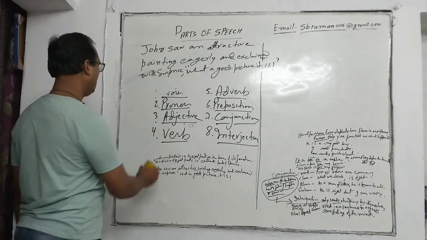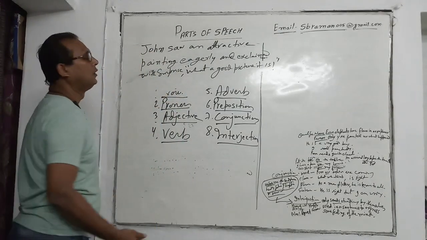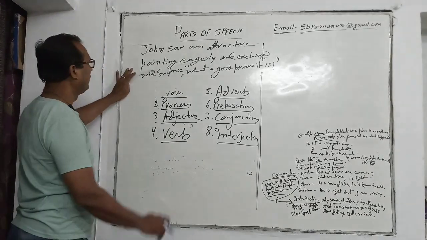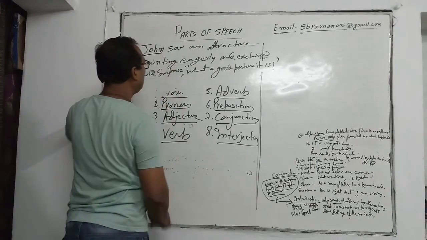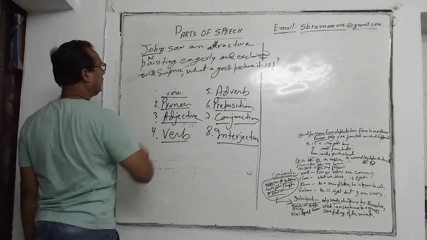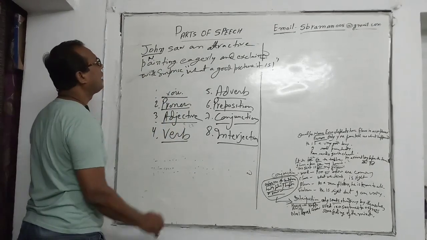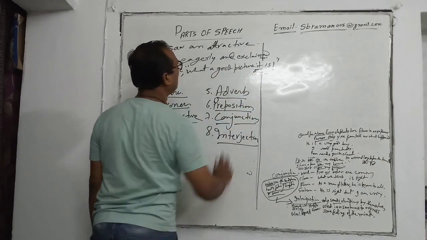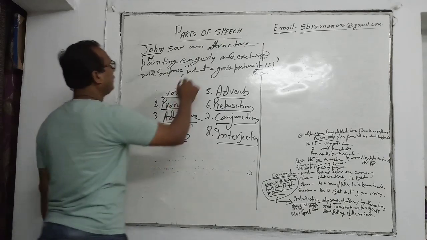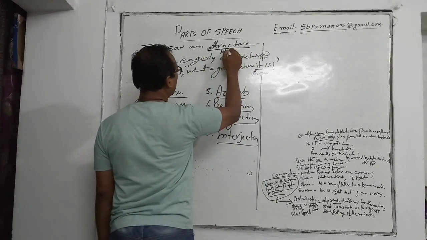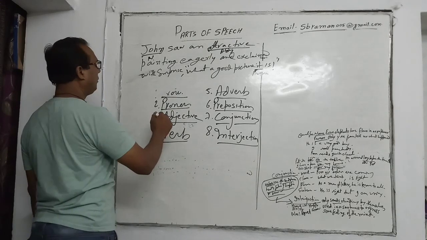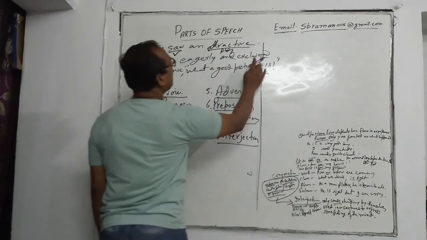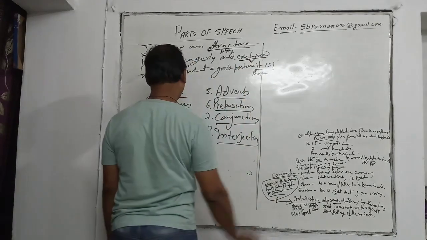So here we have seen one sentence in which all the 8 parts have come. First of all, John, that is a noun. Second, pronoun, it is a pronoun. Third, adjective, attractive is an adjective. Number 4, verb, saw is a verb. Next, exclaimed is also a verb.